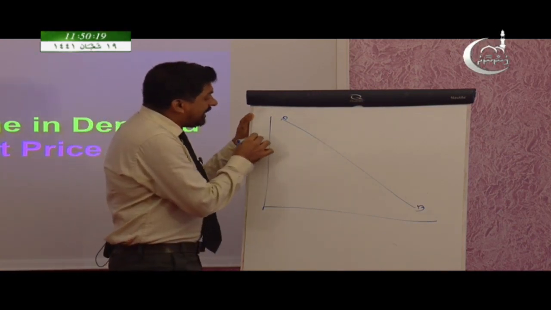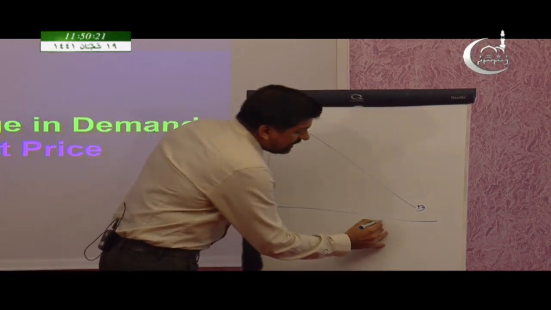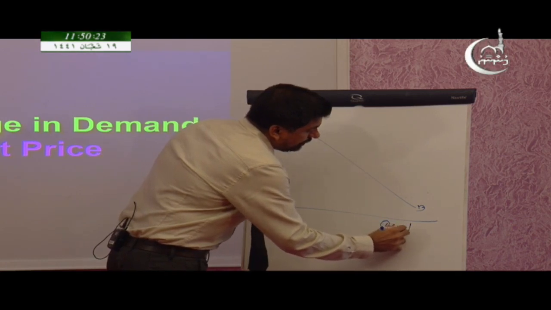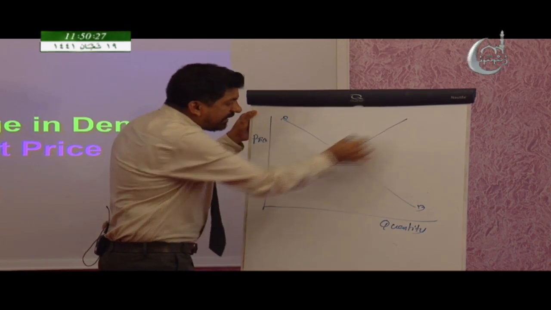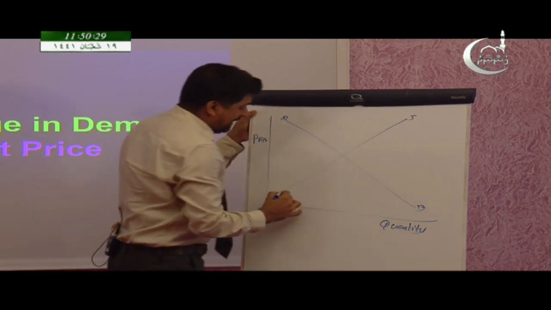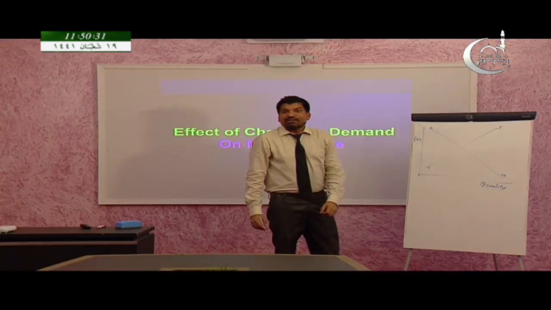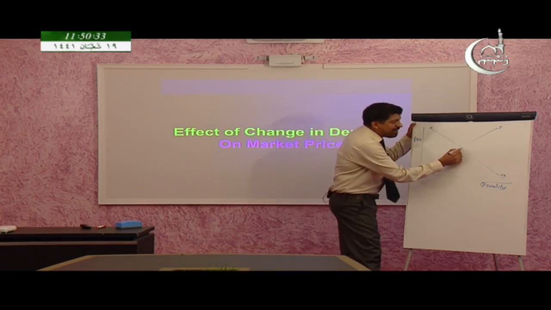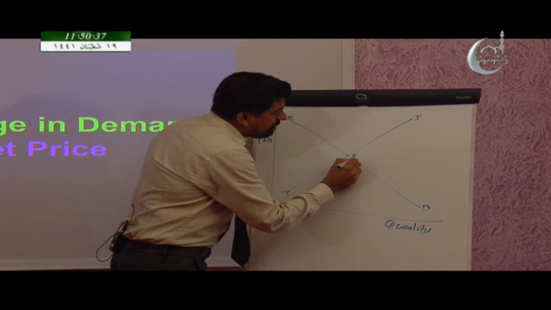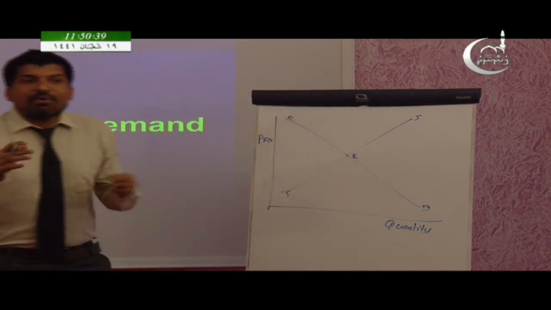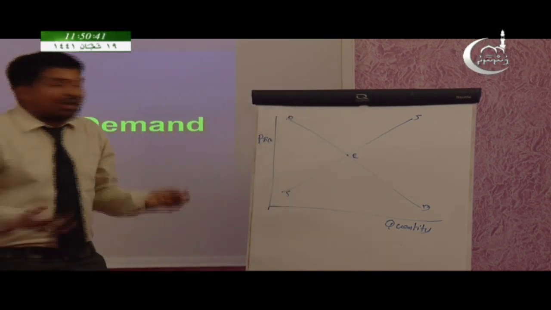So here price and here quantity. And the supply curve, S is the supply curve. So this is the point where demand and supply are equal. So at this point we can mark E. E means equilibrium point.